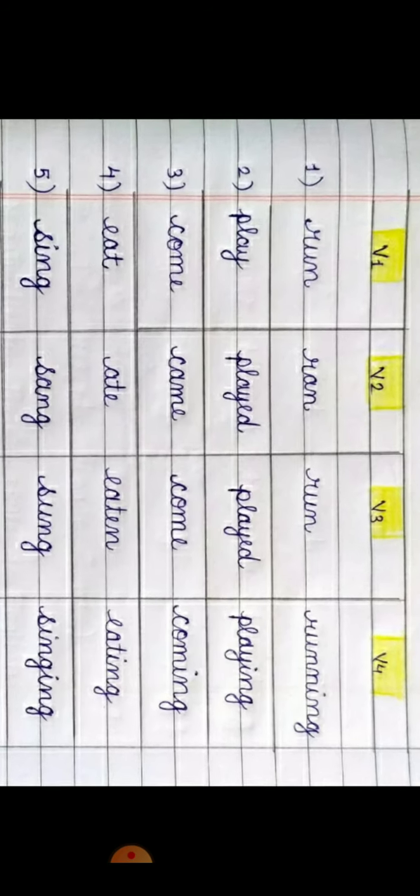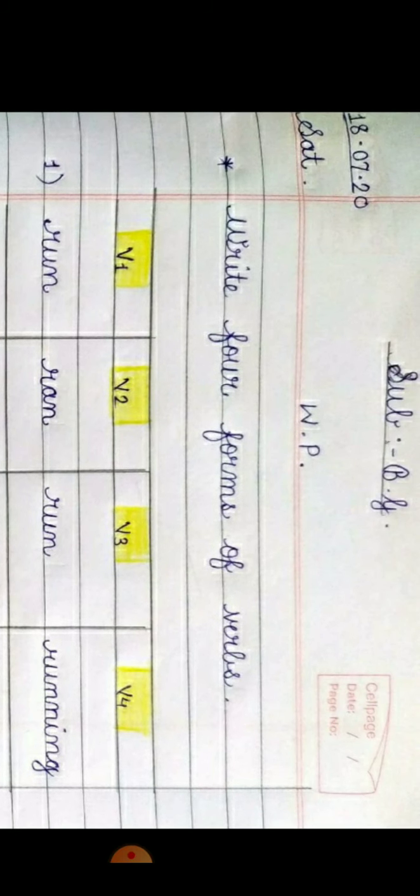See, at the top of the page, you had to mention the subject, BG. Then you had to write down date and day. Then you had to write down WP, which means writing practice. You had to leave one line. You had to give a heading like this: Write four forms of verbs. Then you had to make four columns. First column for V1, second one for V2, third one for V3 and fourth one for V4. Now how to read these verbs? I will tell you.